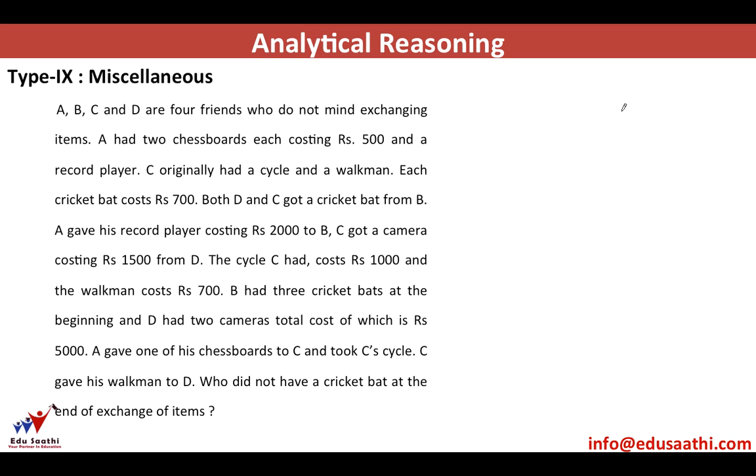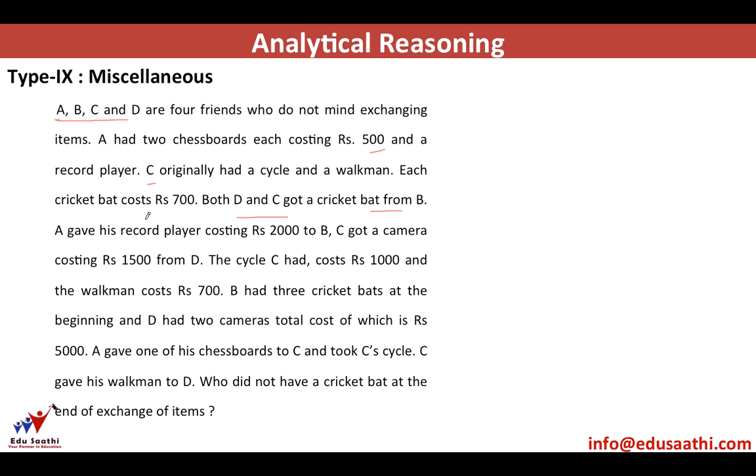So we get to this question. This is a lengthy question wherein you need to process this information. There are 4 friends who are exchanging some items. So A has a few items in the initial stage, costing some money. C has some money, they receive some items.